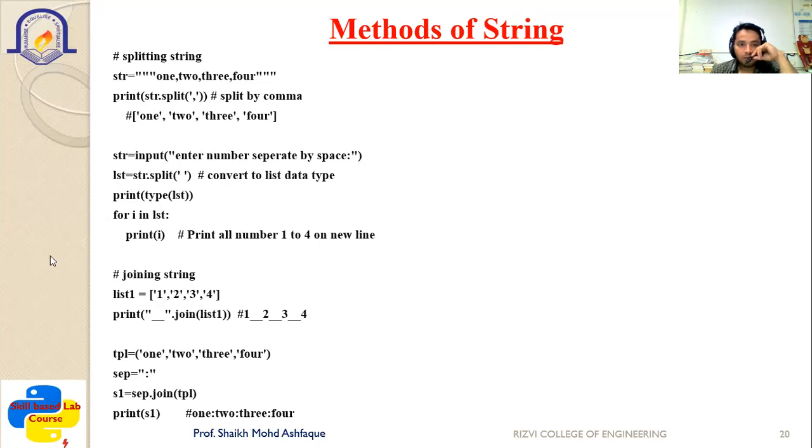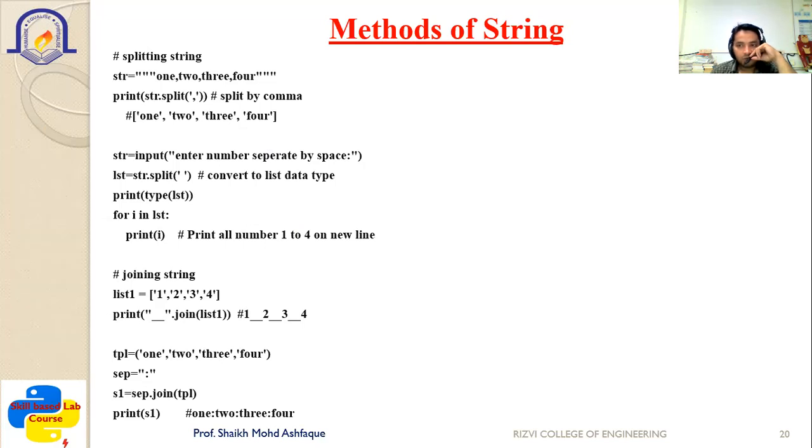Next, you can also split it with the space. So str is equal to input, 'enter numbers separated by space'. So here lst is equal to str.split. Now what happens here, it will split with the space. Now you can see it will convert it to the list data type. Now whenever you print, it will look like a list inside square brackets. We know the features of list, tuple, etc., how they are represented.